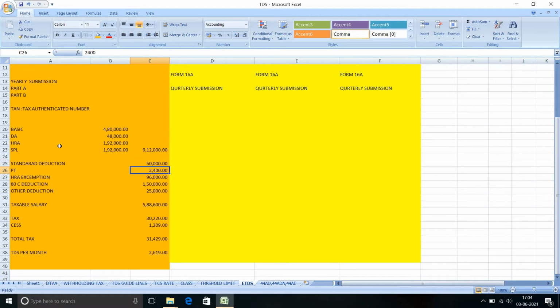Then professional tax, whatever the employer deducted from his salary, we have to deduct. Monthly 200 means for 12 months it is 2,400. Then any exemption, here I am showing the HRA exemption. Whatever exemption is there, we have to mention.